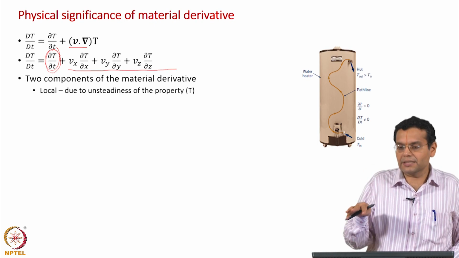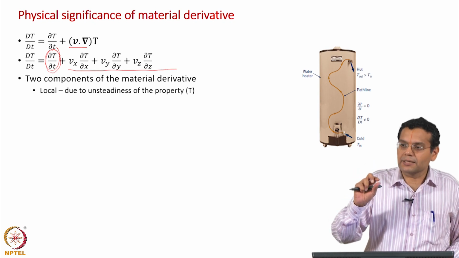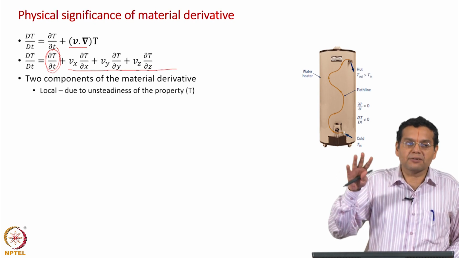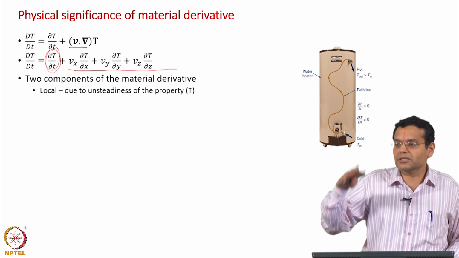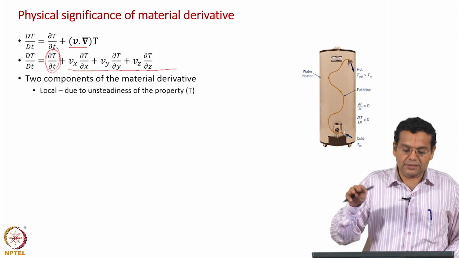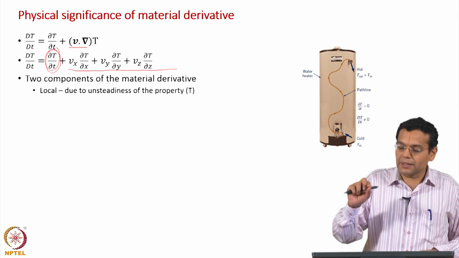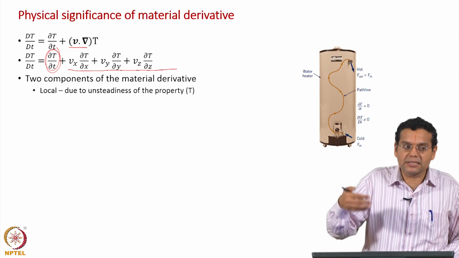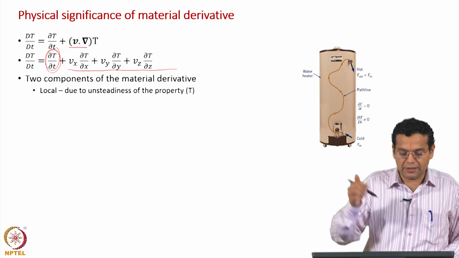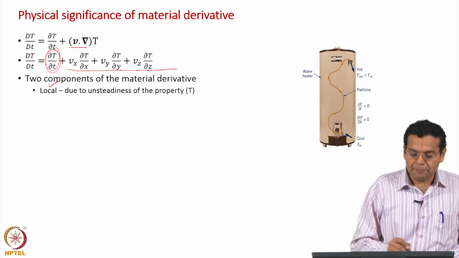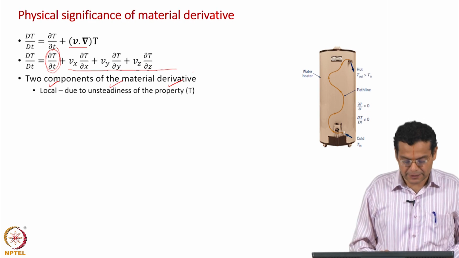If you are following a fluid particle, the particle is at a particular location, the temperature field has some fluctuation for whatever reason, it goes from one value to another, there is some transient, some unsteadiness in that. So, the particle is at a particular location and experiences a change of temperature because of the unsteadiness of the temperature field. Okay. So, the first, the local component, is due to the unsteadiness of the property, in this particular case temperature.